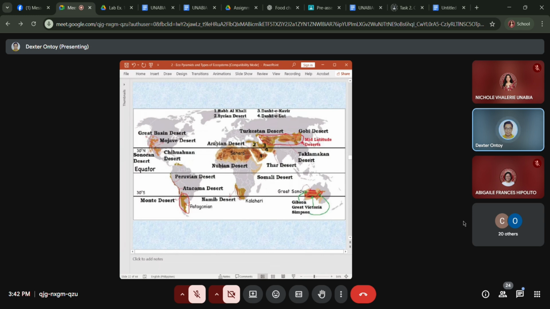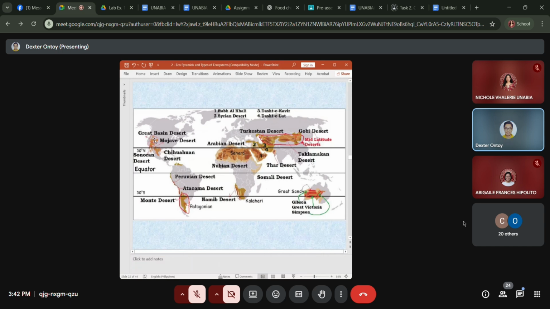Sahara. You also have the Arabian desert. So there are several deserts. And here, the Somali desert, the mid-latitude Turkestan desert, the Gobi desert in Australia, and the Chihuahuan desert. That's where you can also find the Devil's Neck. So these are the different locations of the deserts.